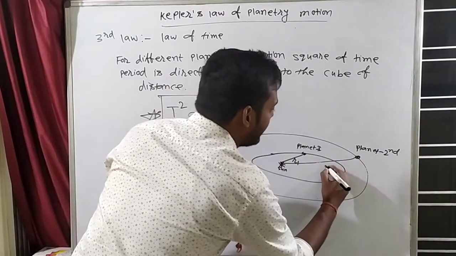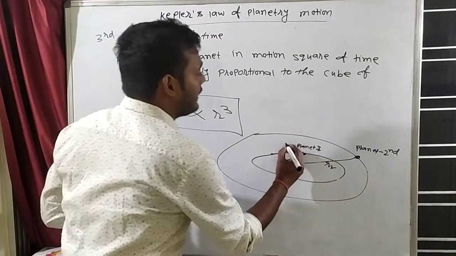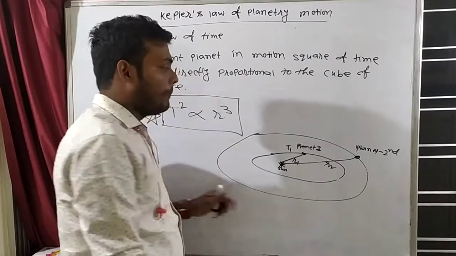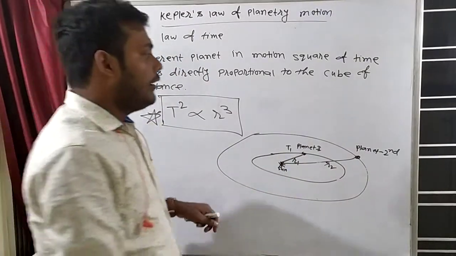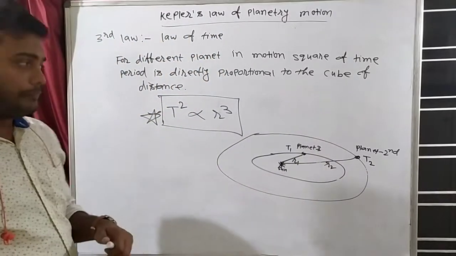Let's say planet first's distance from the sun is r1, and planet second's distance from the sun is r2. The time period of the first planet is t1, and the time period of the second planet is t2.